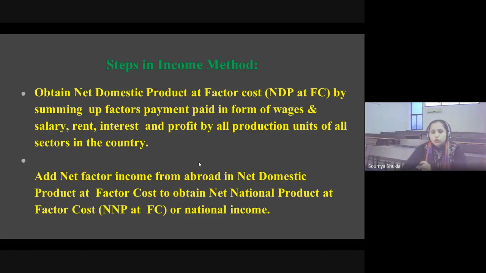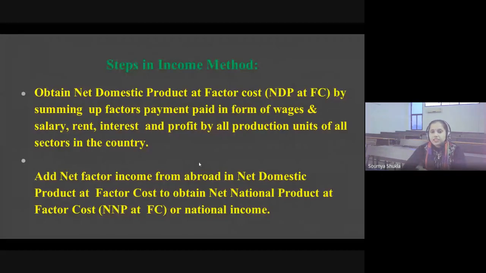So obtain net domestic product at factor cost by summing up factor payments made in the form of wages and salary, rent, interest, and profit of all the production units of the sectors of the country, from where we are getting an income. That is the first step of the income method. And the next is adding factor income from abroad to the net domestic product at factor cost to obtain national product at factor cost, or national income.